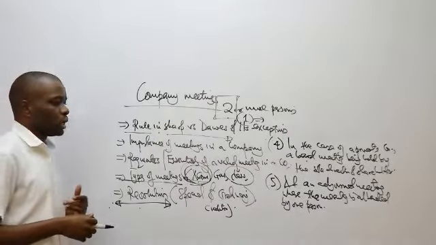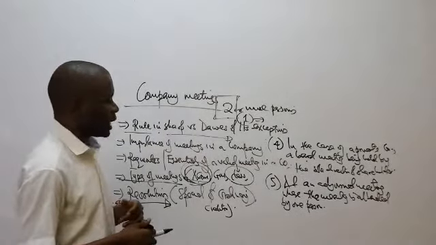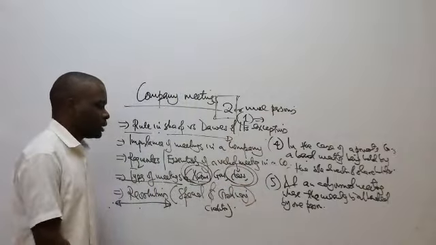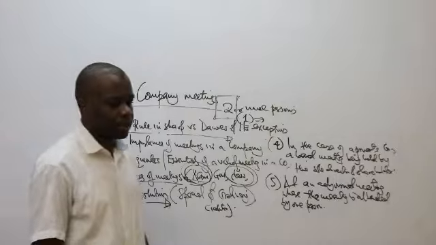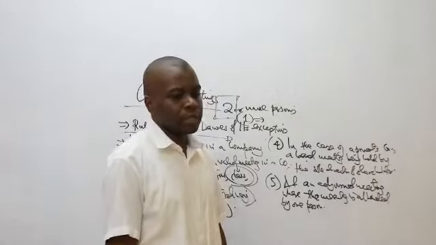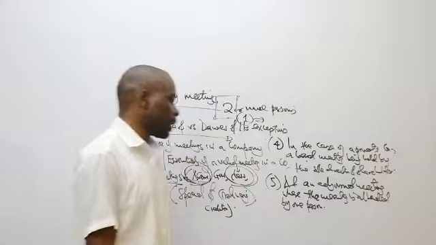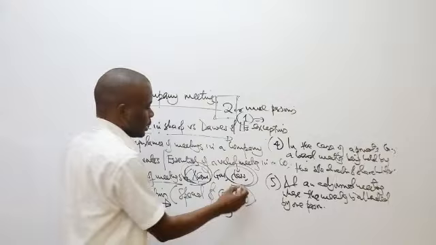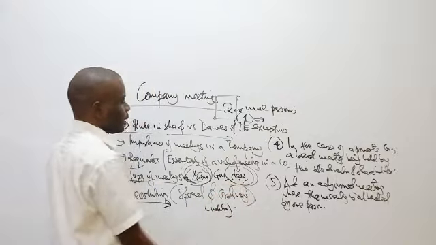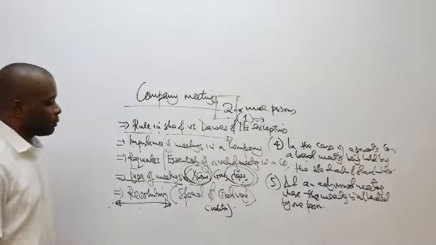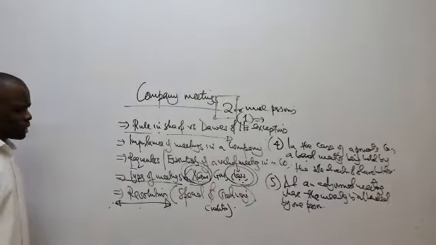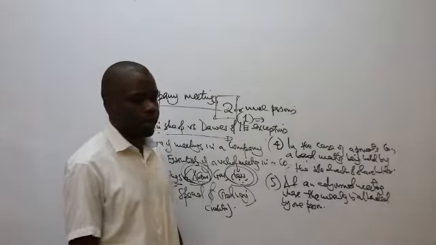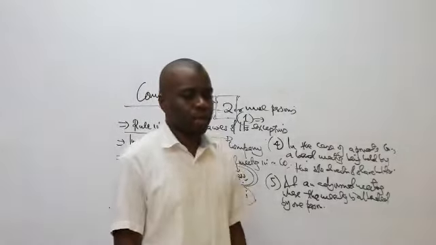Then to be able to discuss matters affecting a class of shares, that one will be discussed at a class meeting. So maybe variation of class rights. They want to vary the rights of a class of shares like preference shares. That one can only be approved at a class meeting of the company. So those are some of the importance or reasons as to why the company has to hold what we are calling meetings.